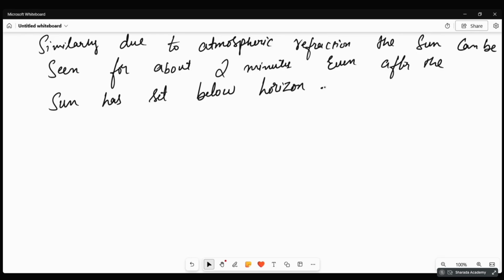Black means it will absorb all the color. That's why it looks black like that. So whichever color enters our eyes, because of that, we can see that color. Okay. So white light has all the colors, right?